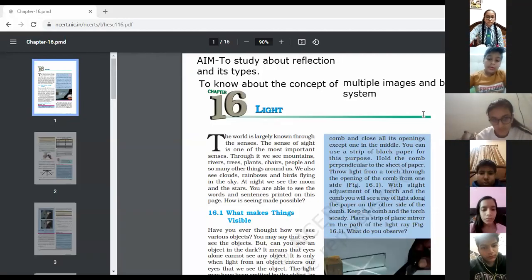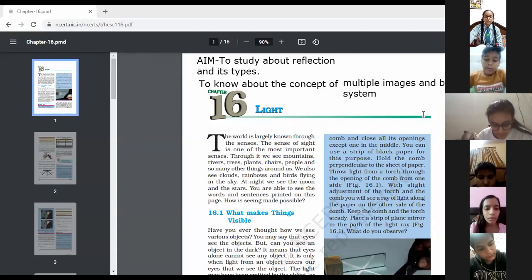So good morning, class 8 children. Today we'll start with chapter number 16, that is light. Already we have read this chapter in class 6 and class 7, but in this chapter we are going to study something more about light.